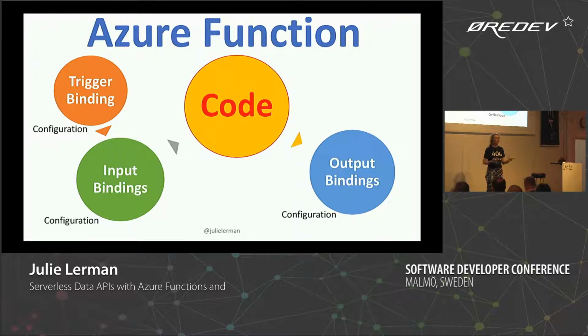So there are different kinds of output bindings you can use. The bindings are all just configuration, right? If I'm doing an output binding where I'm spitting something out to Cosmos DB, I don't have to write all the connection strings and all of the code to say, put this into the database, save it. The binding takes care of it. I just say, here's some JSON, and then send it to the output binding. And the output binding has the configuration set up to go to the Cosmos DB, and it takes care of it for me. Does that make sense, this flow?